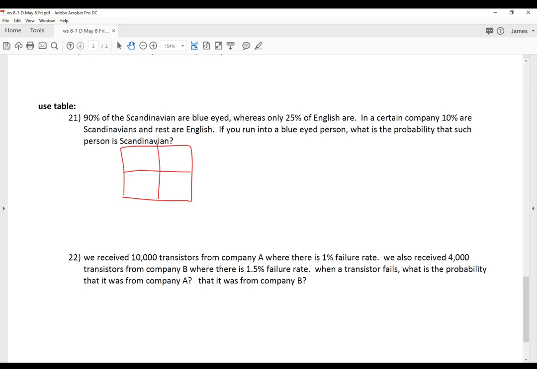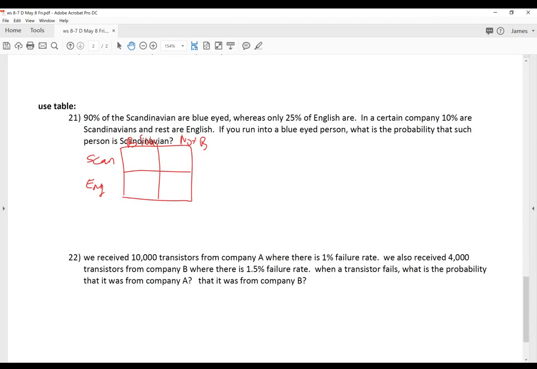Okay, so 90% of Scandinavians are blue-eyed, whereas 25% of English people. So we have two categories. There's Scandinavian people, and then there's English people, and then there's blue-eyed, and there's not blue-eyed, like brown eyes or red eyes.